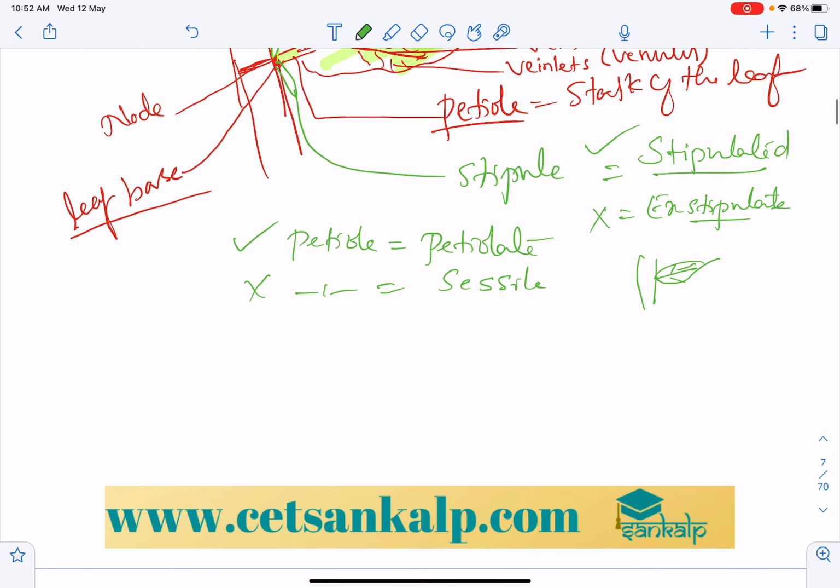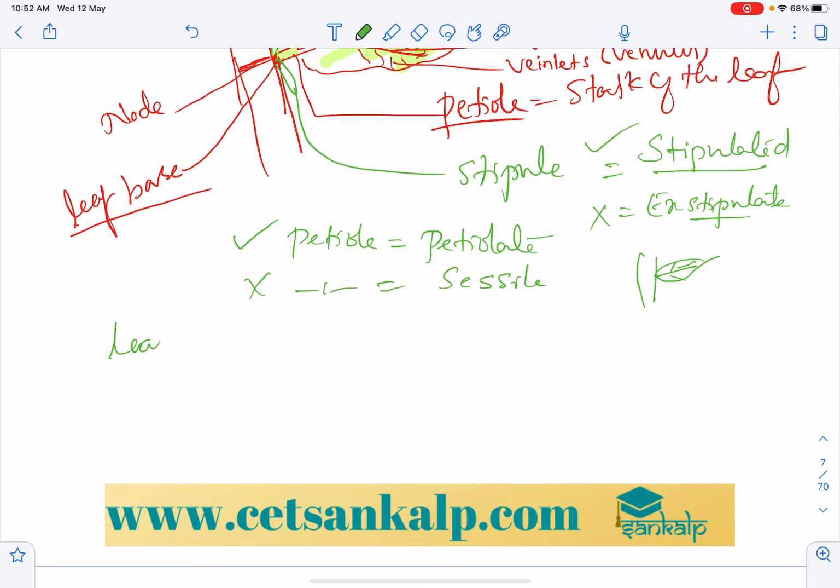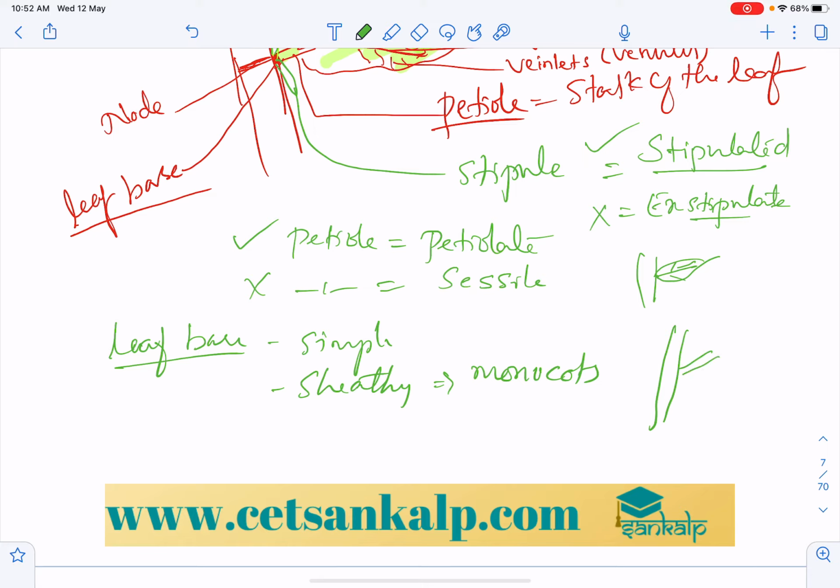And the leaf base: in some it is a simple leaf base, in some it is a sheathy leaf base. In the case of sheathy leaf base, in monocots like grasses, the leaf base completely or partially covers the stem. By covering, it forms a sheath-like structure. So that is the sheathy form.